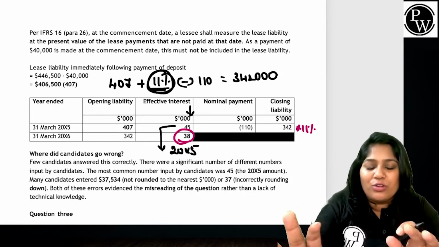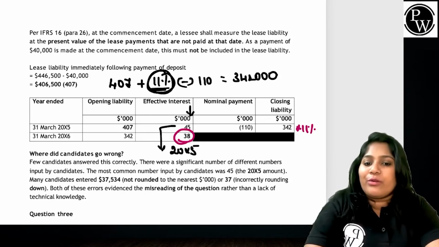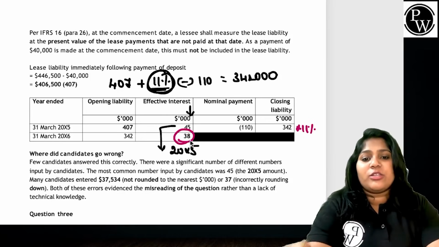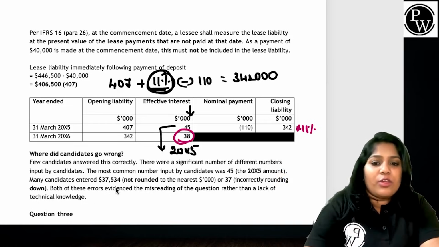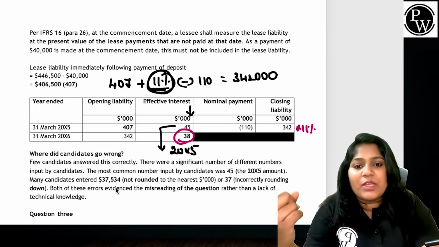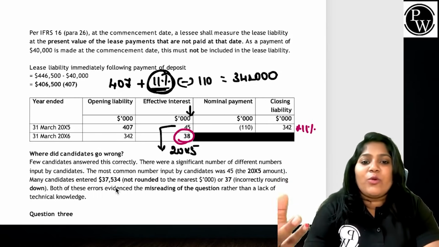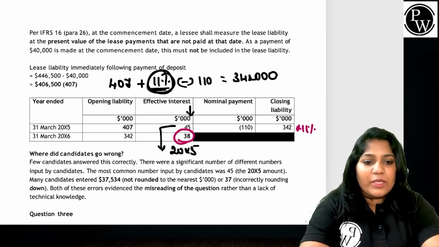Where you can round it off, if you're getting any values, you can round it off to 38. Now again, in this question, where did the candidates go wrong? You might have calculated in year 1 instead of year 2. Or you might not have rounded it properly, and instead of 38, you ended up giving an answer of 37. Or you might have misread the overall question. This could be the problem.